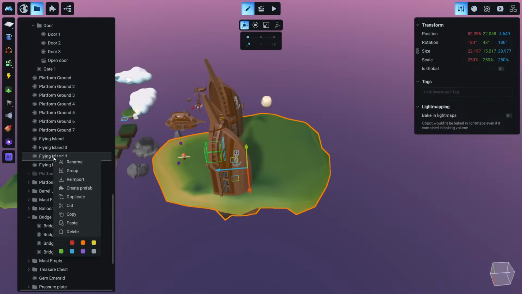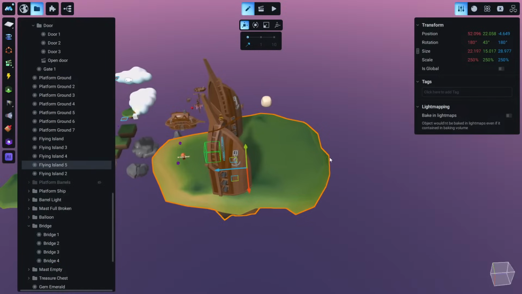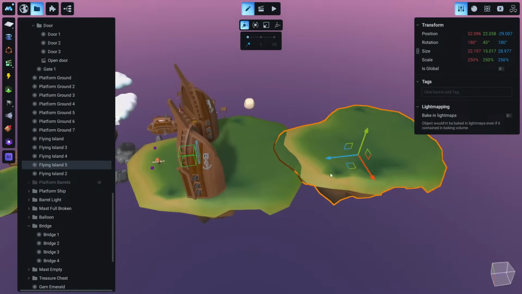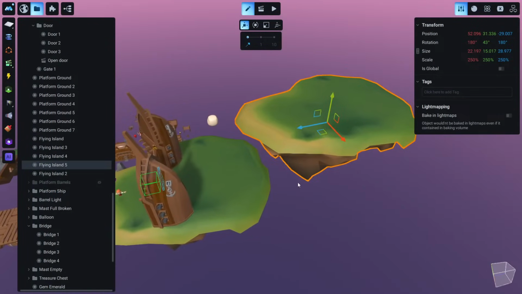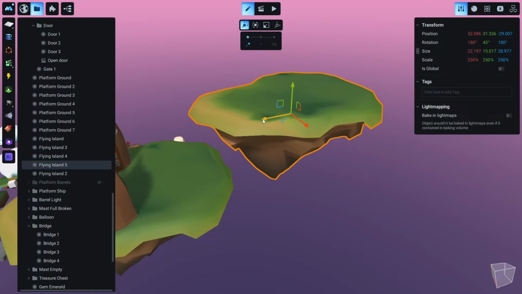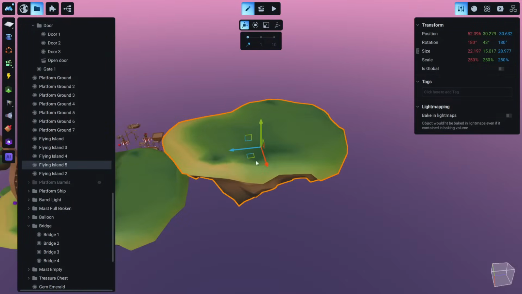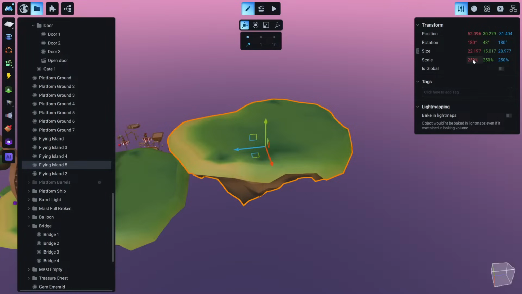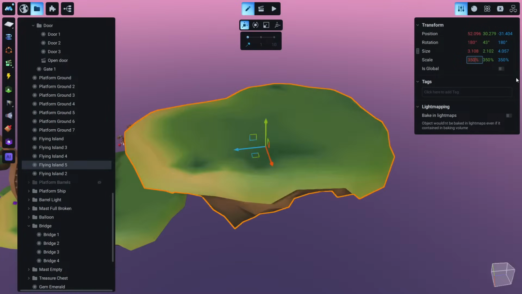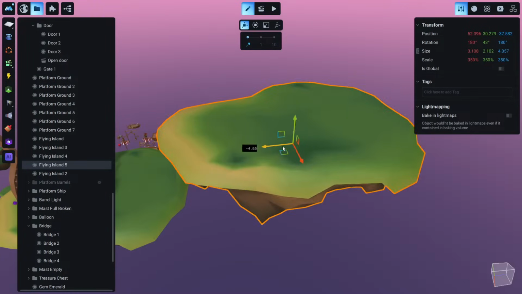So right now let's disassemble this island. We are going to make even more complex logic, and we can make this something like 350, a big area.